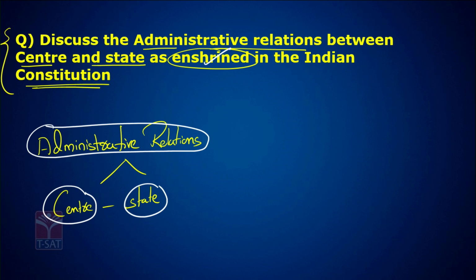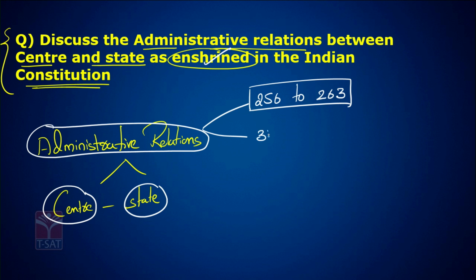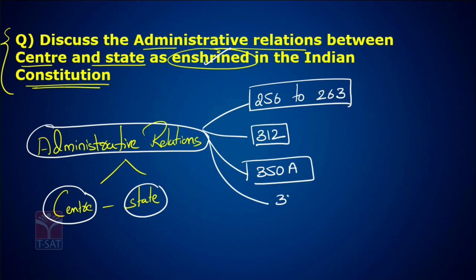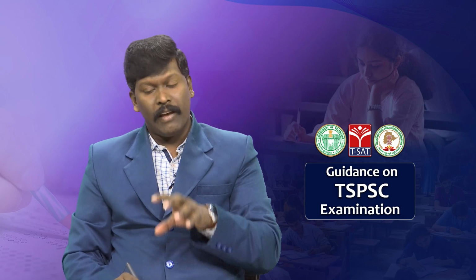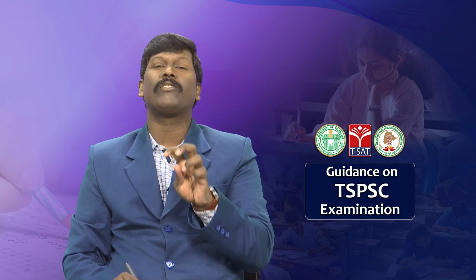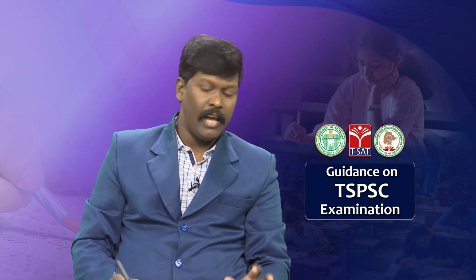Now, what are the articles which are linked to administrative relations? They are Article 256 to Article 263, Article 312 of the Constitution, Article 350A of the Constitution, Article 351 of the Constitution. These are the particular articles mentioned within the Constitution which directly discuss the administrative relations between center and state. Let us dig into each and every article in detail.